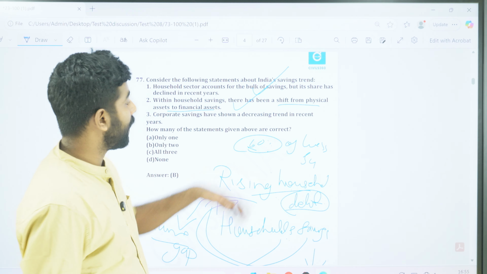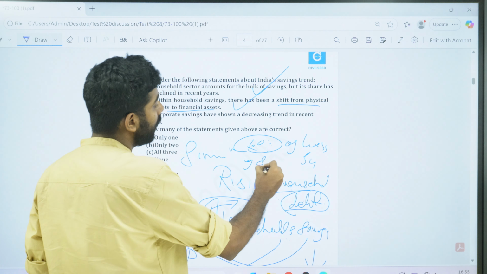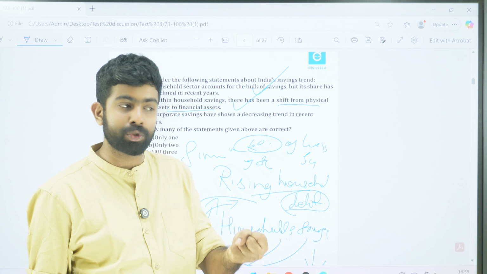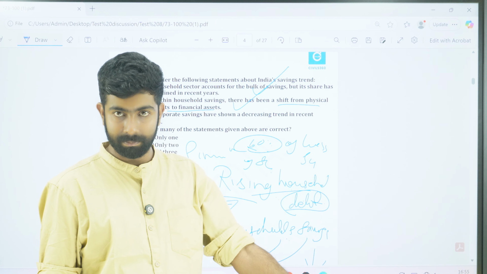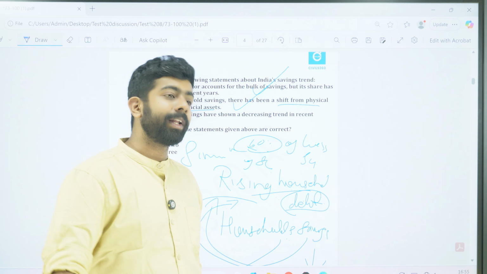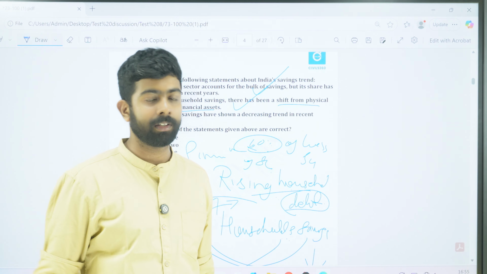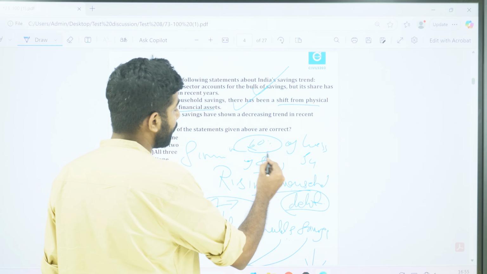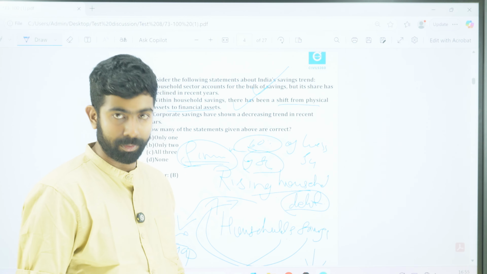Okay, so there is what we call the financialization of savings. That is, a lot of people are actually using their savings to invest in the capital market, in the retail market, stock market, bonds and all those things, right? Derivatives, all those things. They are not trying to buy assets like land, gold, physical gold. Okay, that is not there. Their assets are more financialized. Okay, financial assets are being preferred.